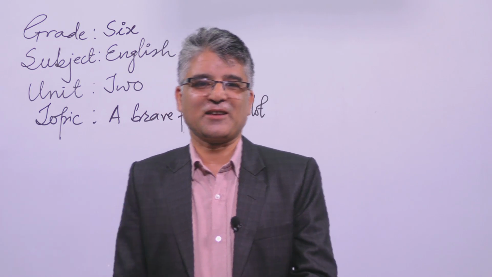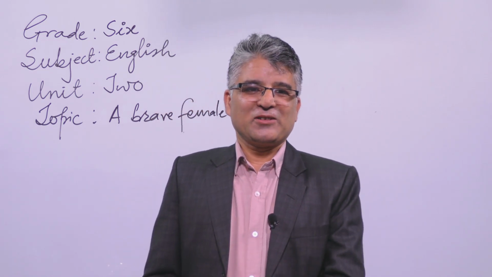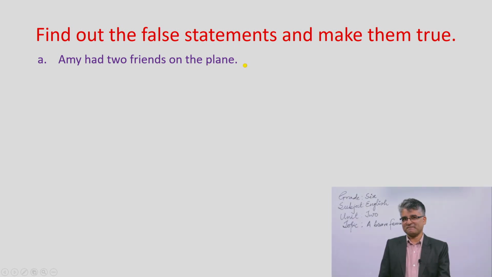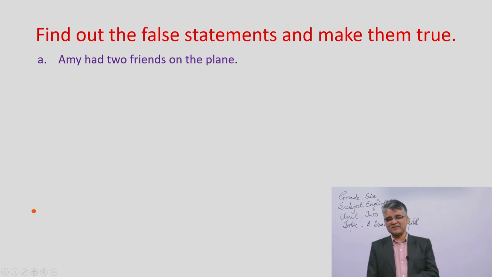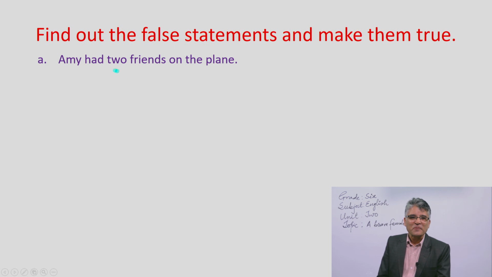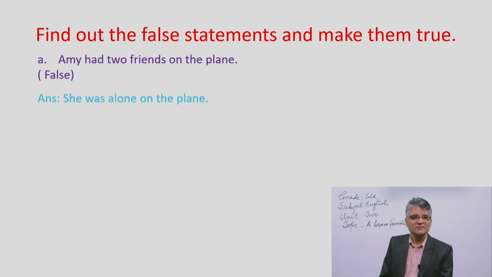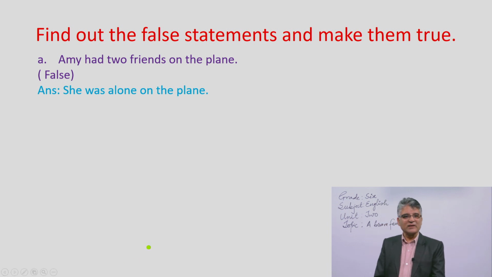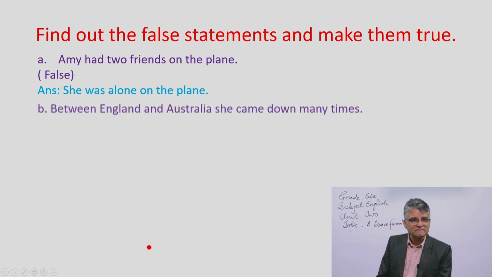Oh, nice. Thank you. So see, Amy had two friends on the plane. Is it right? Oh, anyone, can you say, is it right? Oh, no. Why no? Because she was alone. That's why it is false. The correct answer is she was alone on the plane. Similarly, let's go for the B number.